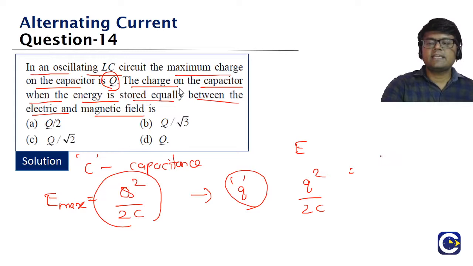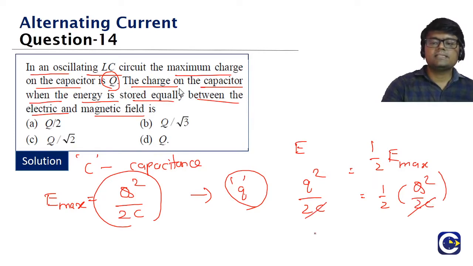This energy we are saying is equal to half of Emax. Means it is equal to half of capital Q square by 2C. 2C is cancelled. Q will be equal to what, guys? We'll take a root on both sides. 1 by root 2 into capital Q.